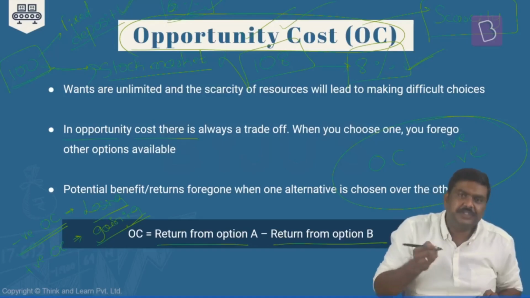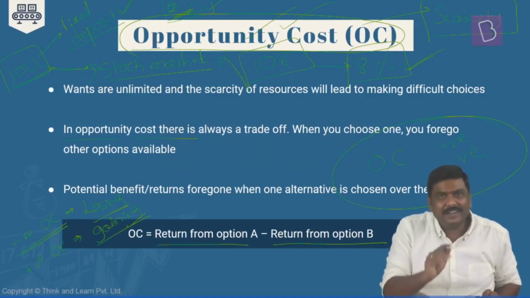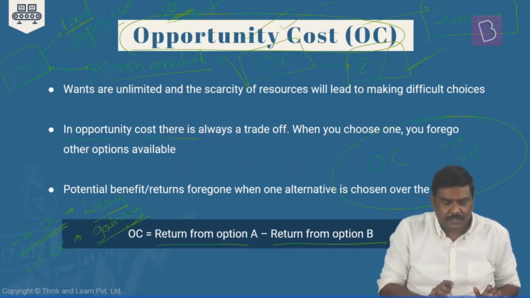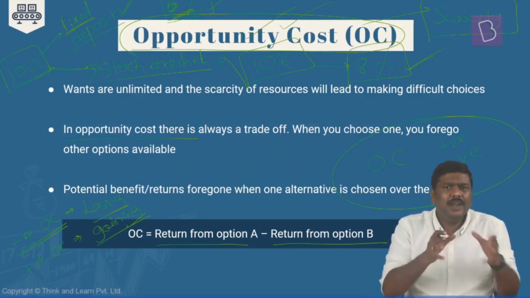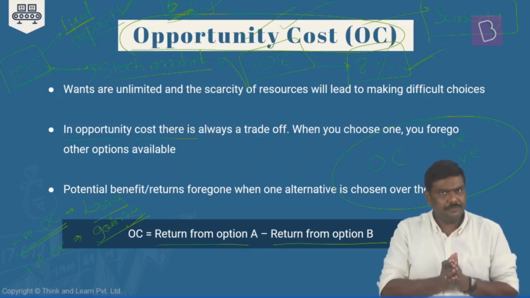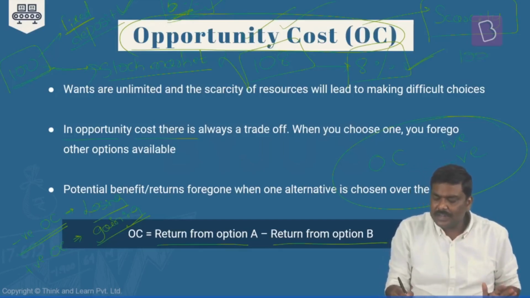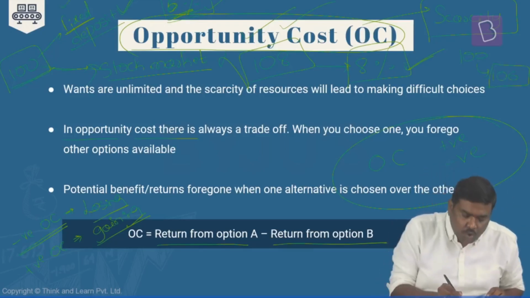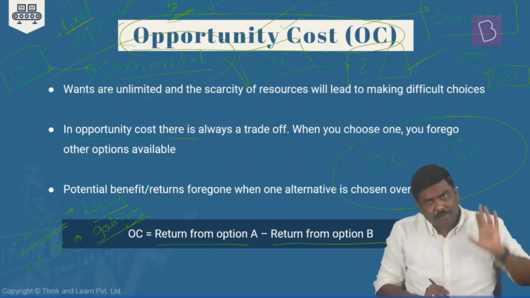You kept your money in a fixed deposit. You earned a 6% rate of interest. So you kept 100, and after 1 year, this became 106 rupees.